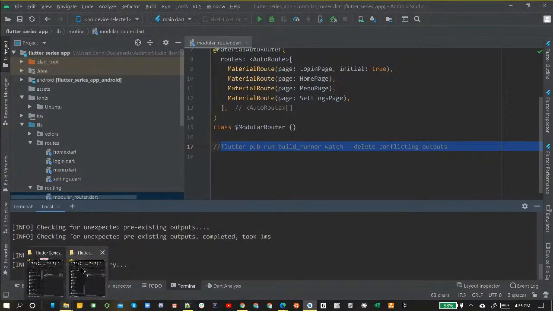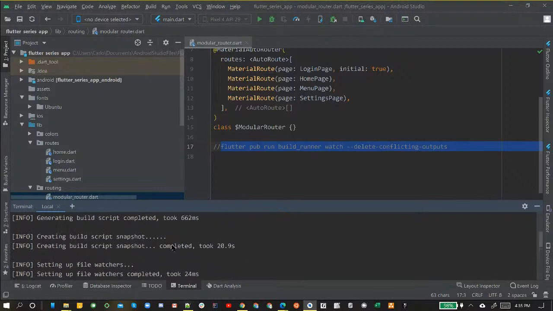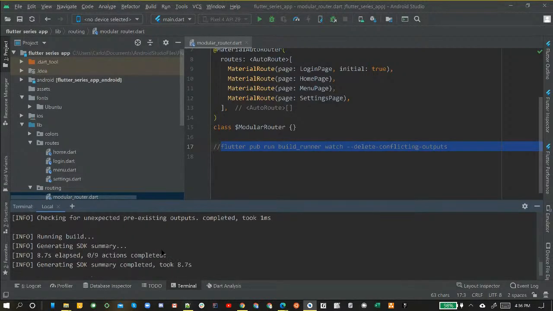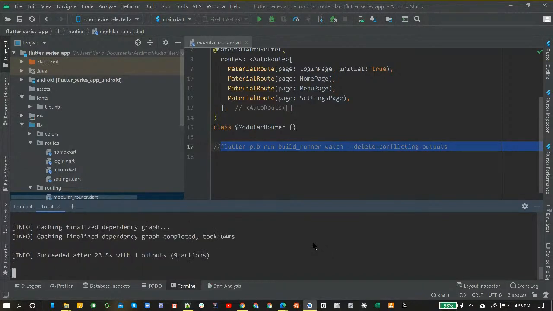But as you see, there's some information popping up here as we've been talking. It's just going over the information it's generating. This is all good stuff right here. This is showing you something's happening. Okay, so 8 out of 9 actions completed. That's letting you know it's almost done creating what you need it to. So just let it go for a little bit longer. And this is the point I said sometimes it might take a little longer. Perfect. Just got done as I got through saying that. So right here, this last line, you can see it says succeeded after 23.5 seconds with 1 outputs, 9 actions.